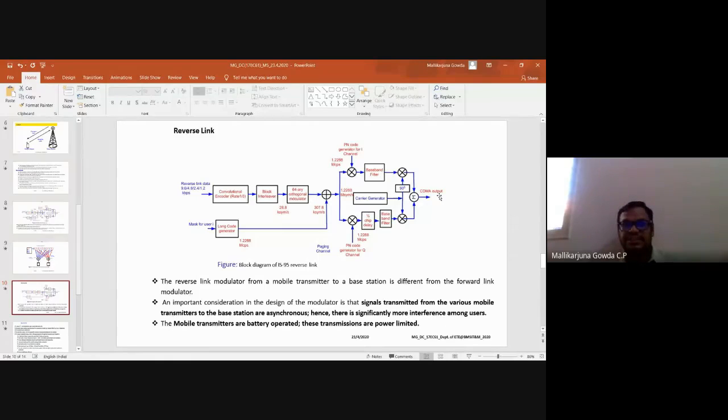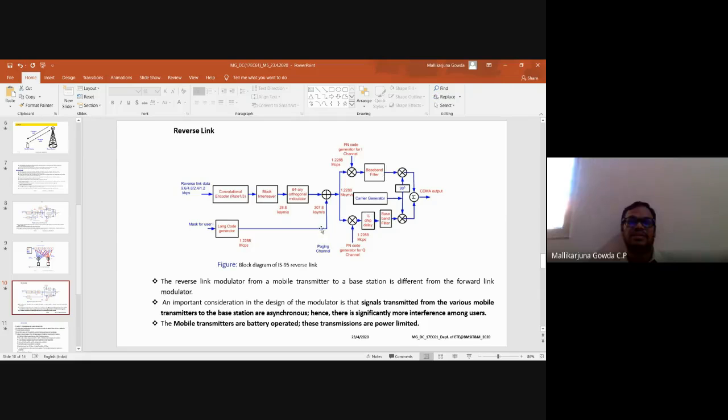The in-phase path is directly fed. In the quadrature path, there is a chip delay. How much is it? Half chip delay is used. As I said, we can say it is offsetting the in-phase path with the quadrature path. So this is the difference compared to the forward link.